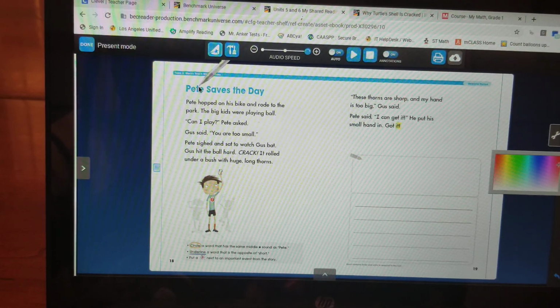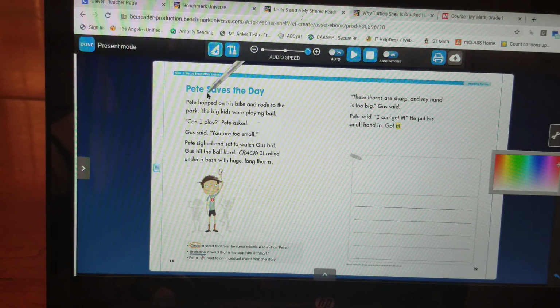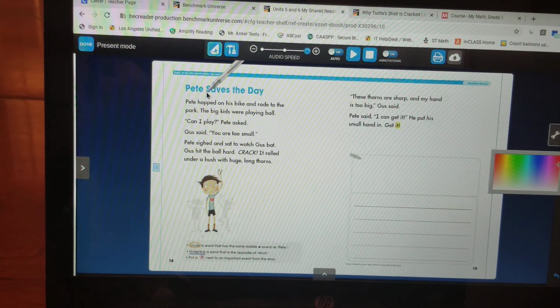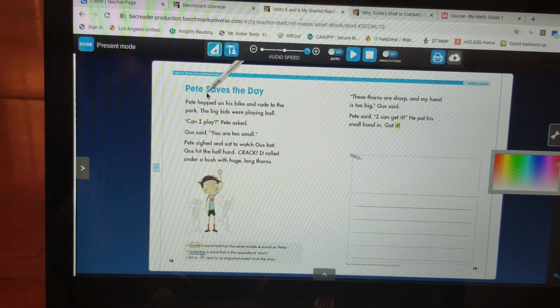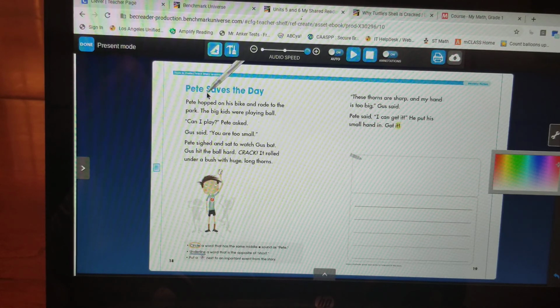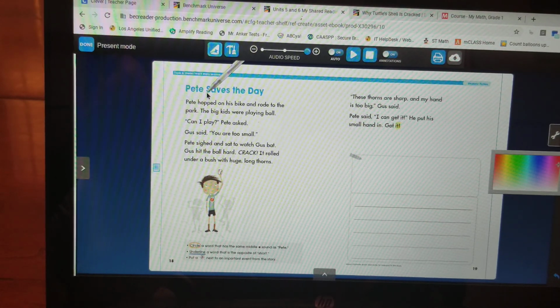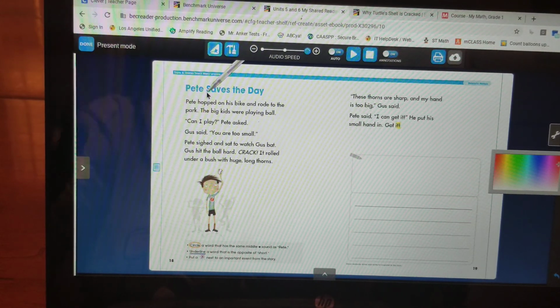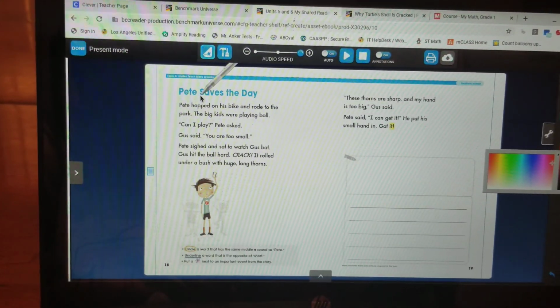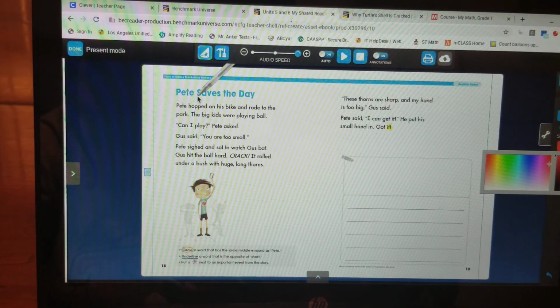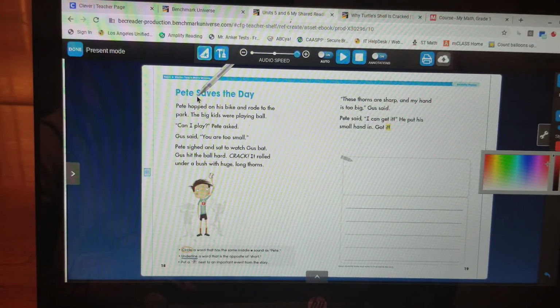Okay, let's go back through. Here's Pete. Pete hopped on his bike and rode to the park. We're looking for long E. The big kids were playing ball. "Can I play?" Pete asked. Gus said, "You are too small." I don't see an E yet. I'll keep saying Pete though. Pete sighed and sat to watch Gus bat.